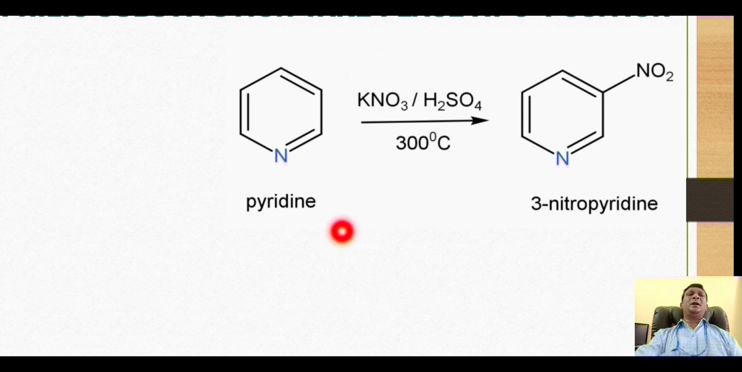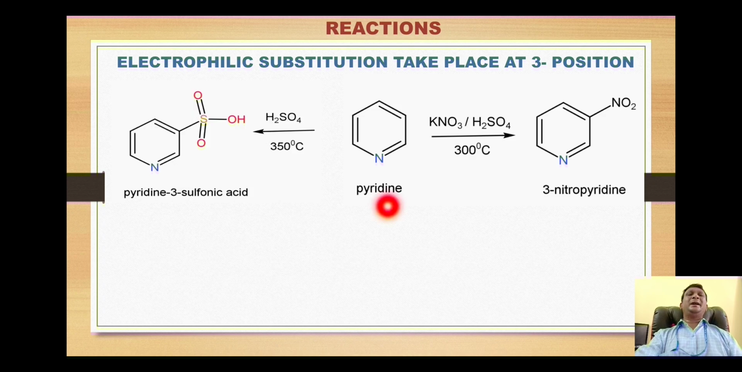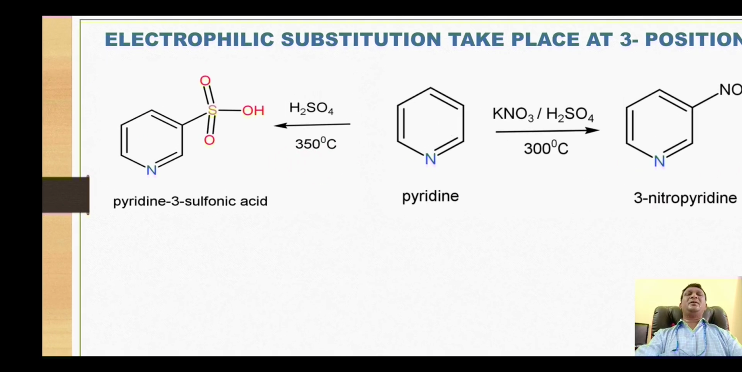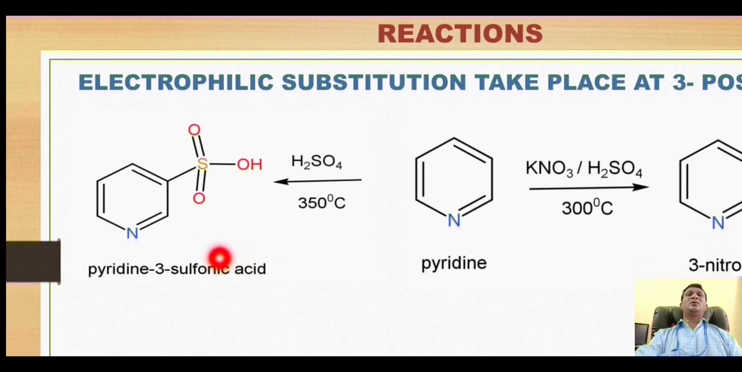For example, when pyridine is treated with potassium nitrate and sulfuric acid at 300 degrees centigrade, which is quite high, there is generation of nitronium ion, that is NO2 plus, which attacks at position number 3 to give 3-nitropyridine. Likewise, pyridine reacted with sulfuric acid at 350 degrees centigrade gives the formation of pyridine-3-sulfonic acid. Once again, the electrophile generated over here, the sulfur trioxide, attacks at position number 3.